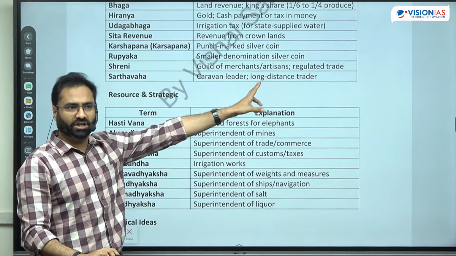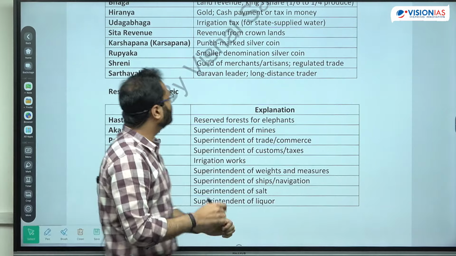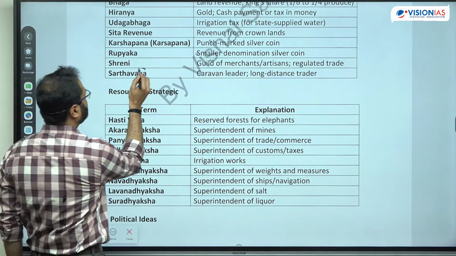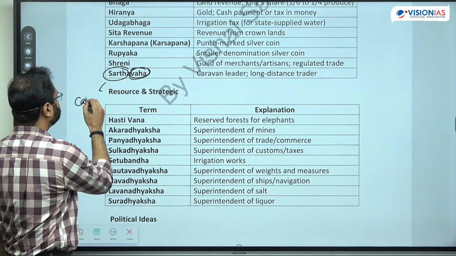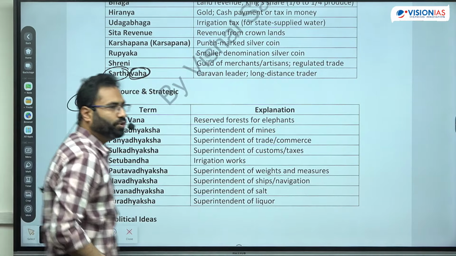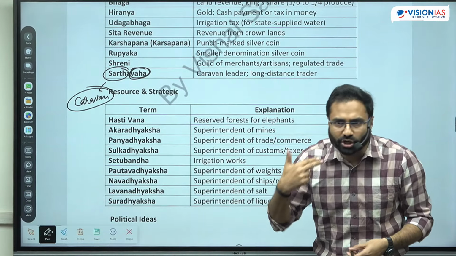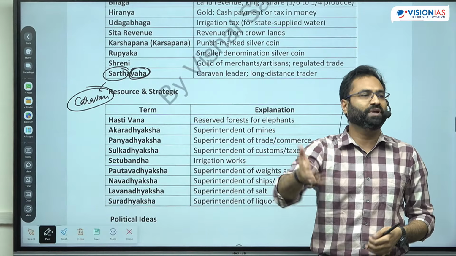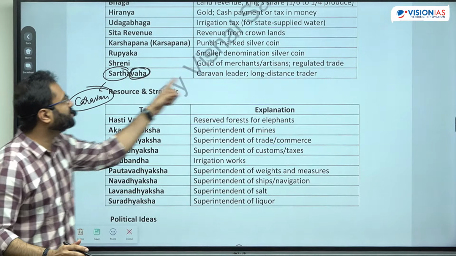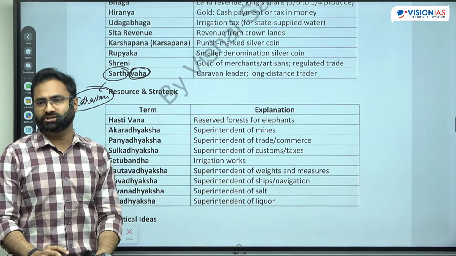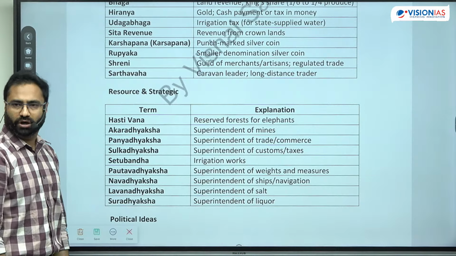Shreni is basically used for the guilds or the merchants' guild, right? And then there is another term, sartvaha. देखो vaha is the one who is carrying something. Vaha is used for carrying something and Sarth is used for caravan. Now whenever there are traders going on, क्योंकि आज के जैसे GPS तो नहीं था, so there was a need for some people who ensure that those people do not get misguided or raided by some other people, who are going to navigate. So they are the caravan leaders, mainly for long distance trade. So Sartvaha is the term used for the caravan leader for long distance trade.